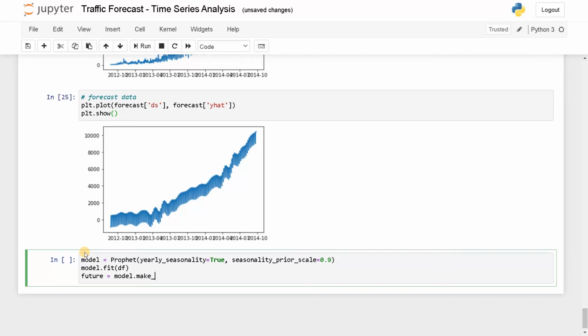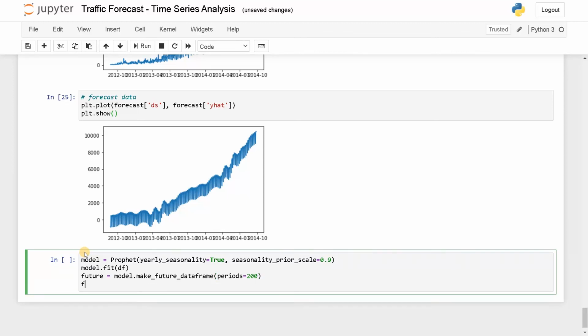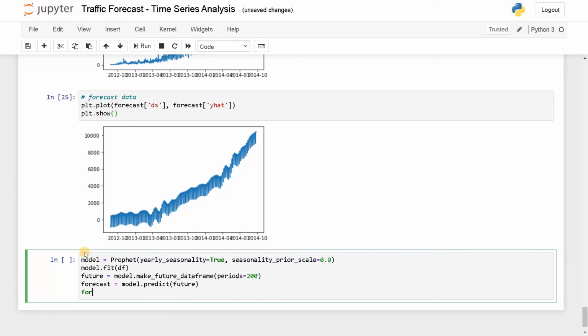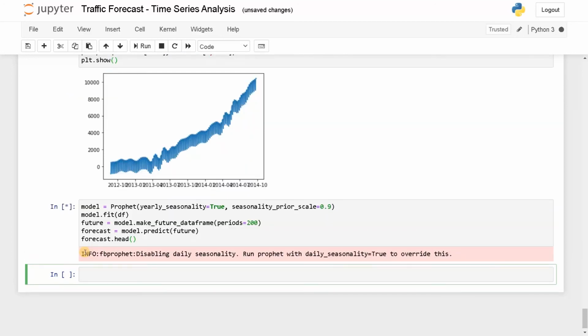Okay, we need to type it, I guess. Make future data frame, periods equals how many days we want to predict. For now, we have predicted for 60 days. So we can predict up to, let's say 200 days. So we're going to predict up to 200 days. Now forecast equals model.predict(future). Now forecast.head. Run this.